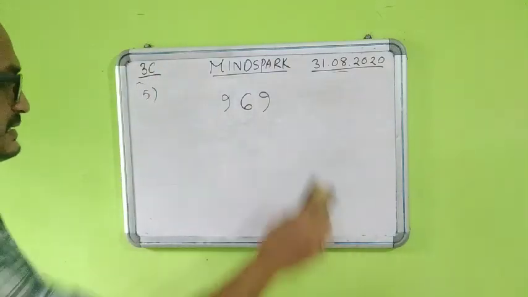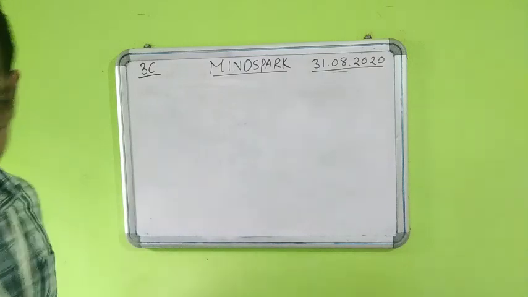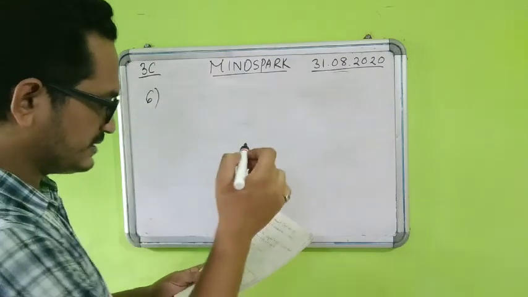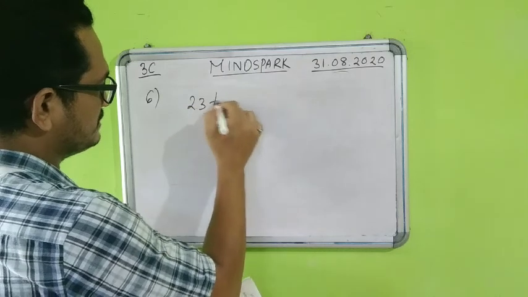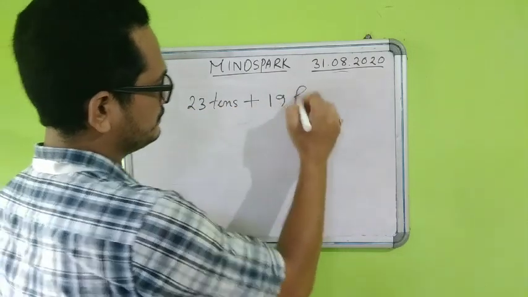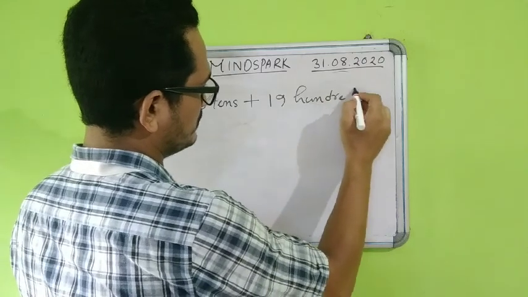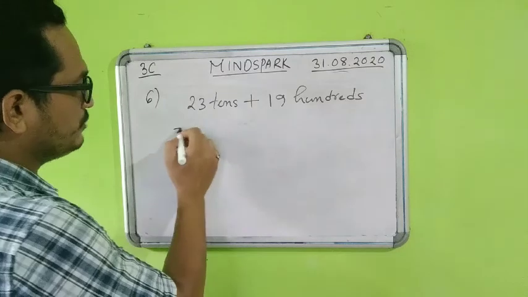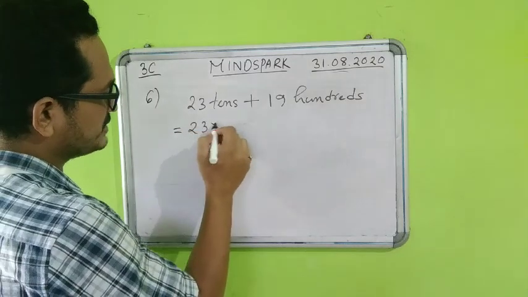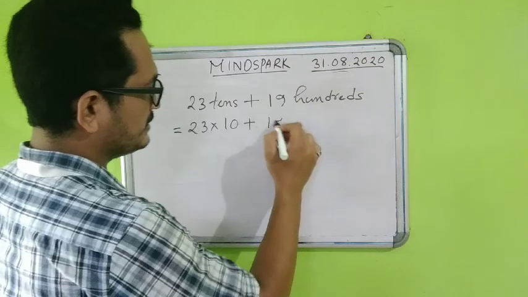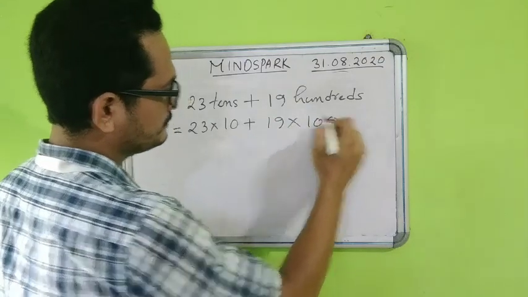Now question number 6, the last question. It is again a similar type of question but mistakes were there. 23 tens plus 19 hundreds is equal to how much? Now this question, again we have to go by the same method. 23 tens means it is multiplied by 10. Fine. 19 hundreds means it is 19 into 100.